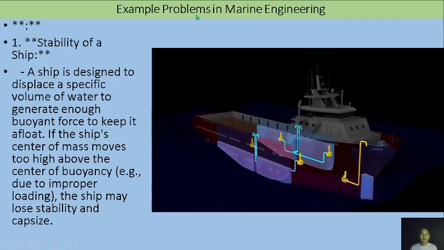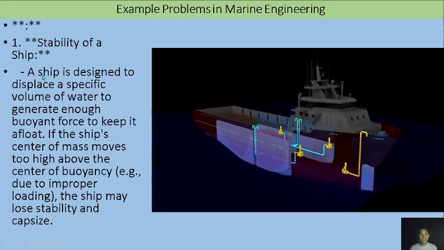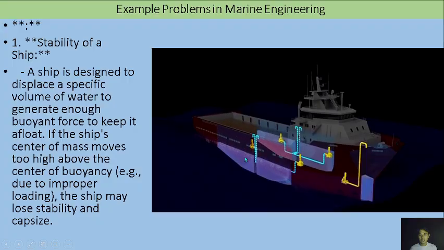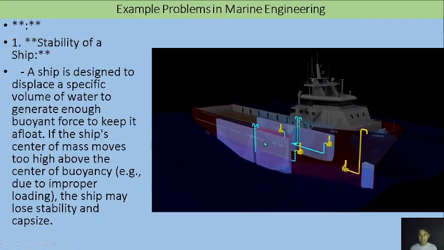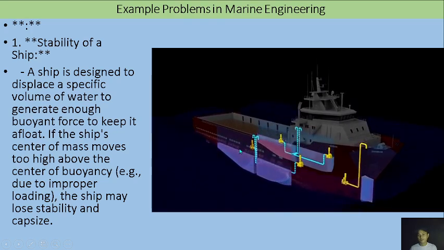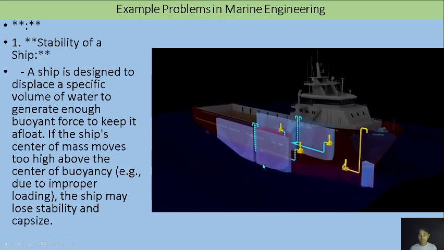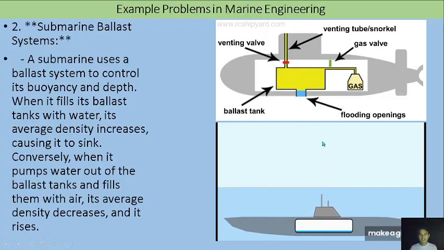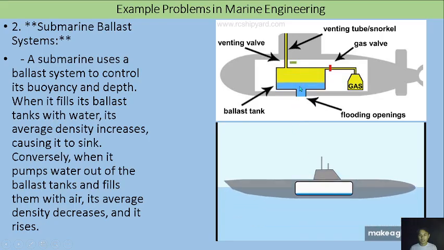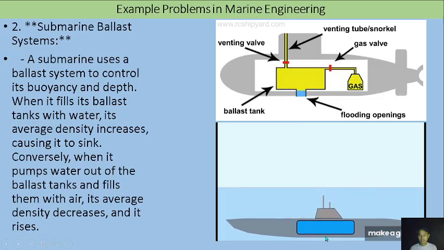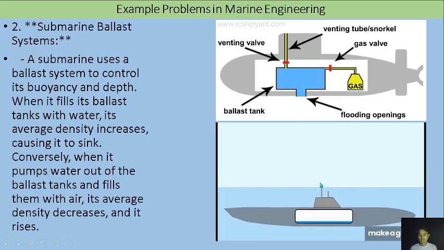Okay, so example problems in marine engineering: stability of a ship. Ito yung para maging stable yung barko natin. So yung ballast water natin ina-adjust natin para yung center of gravity natin is nasa baba palagi ng metacentric height. Okay. We have a submarine ballast system. For example, pag nilagyan mo ng tubig, lulubog yung submarine. Pag tinanggalan mo ng tubig, aangat yung submarine.